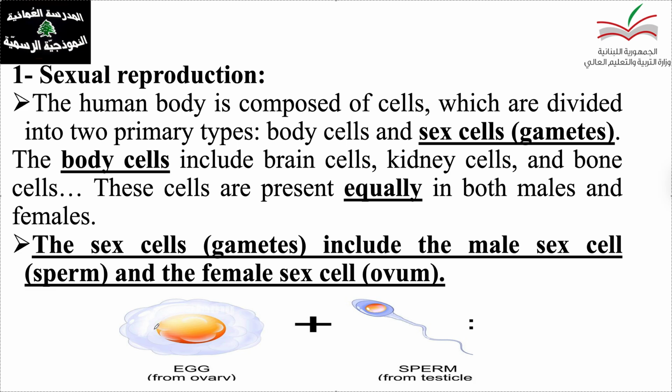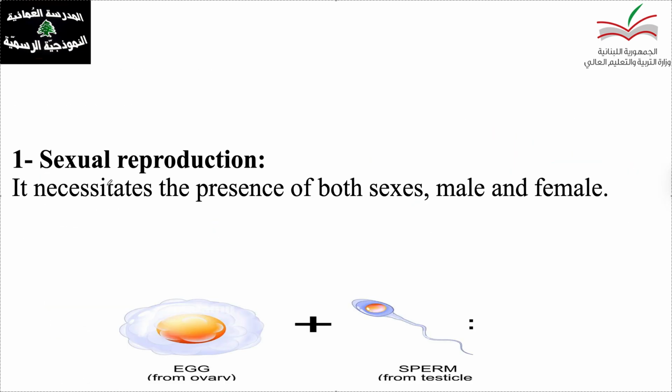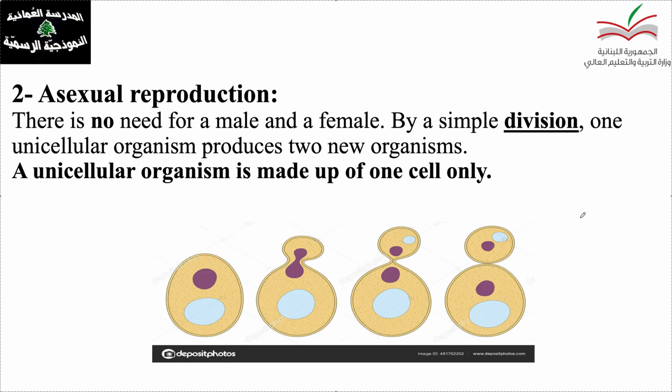It doesn't have any flagella, it cannot move. So as we said, the sexual reproduction necessitates the presence of both male and female. We cannot have sexual reproduction without these two gametes.